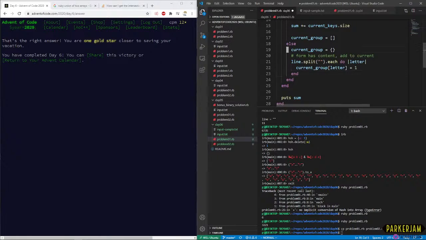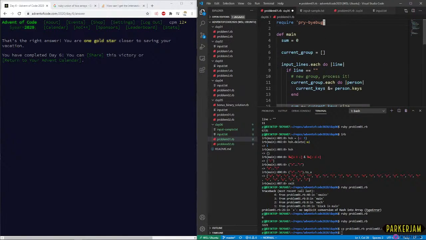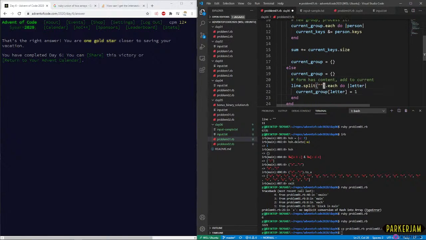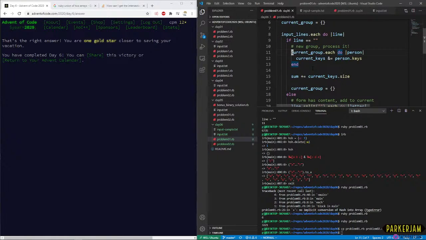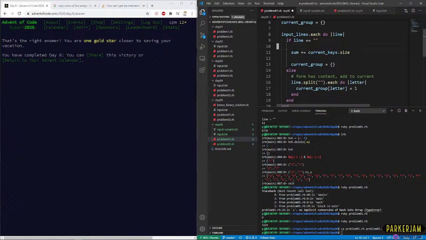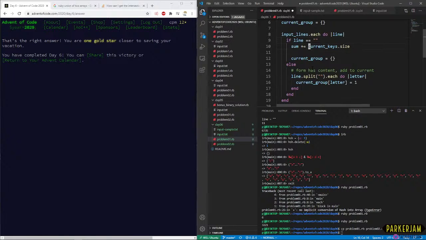And actually, we reallocate the current group up here. We initially have the current group up here. We don't make a new group for every person. Current group size. All looks.